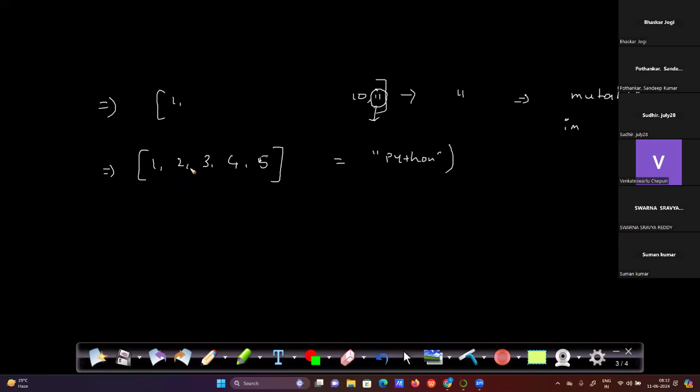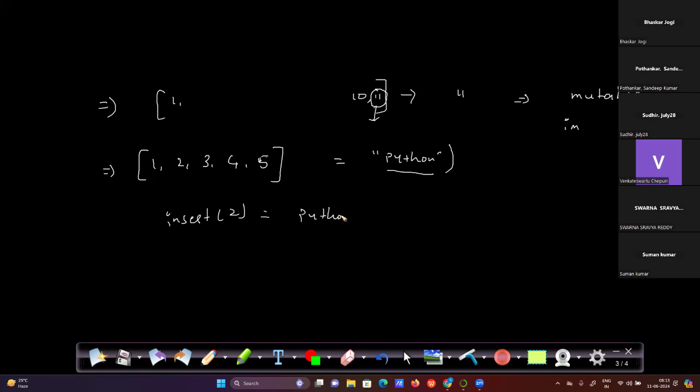So insert is a method which we can use to put this string value in a particular position. Insert of 2 comma Python.